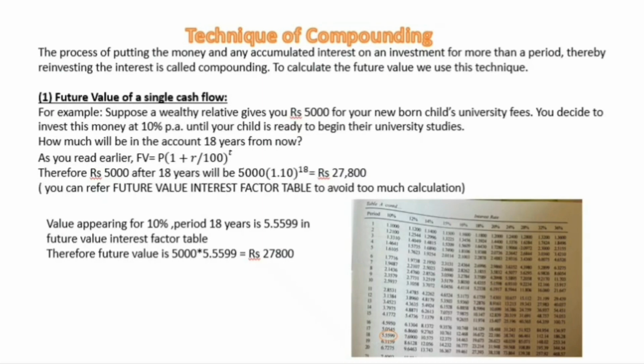What does it mean? The process of putting the money and accumulated interest on investment for more than a period, thereby reinvesting the interest, is called compounding. Let me explain this. Suppose I invest my money, I will earn interest over that money. Now, if I again reinvest that interest which is earned, and keep on investing the interest which I am earning over the original amount which I invested, this is basically the compounding technique. To calculate the future value, we use this technique.